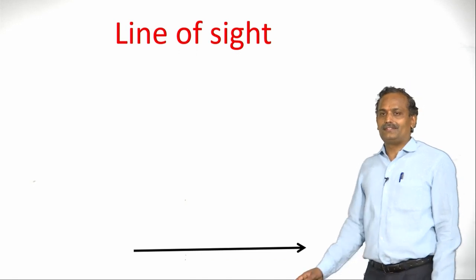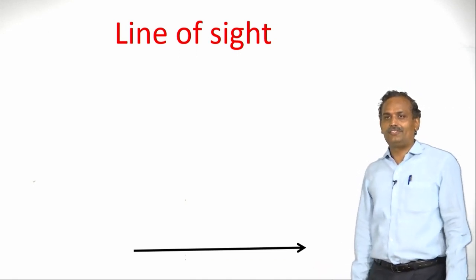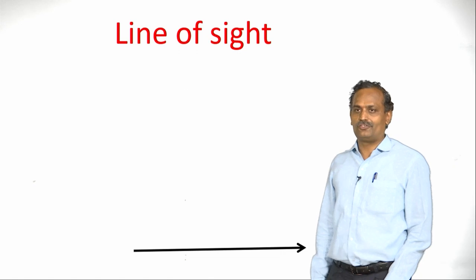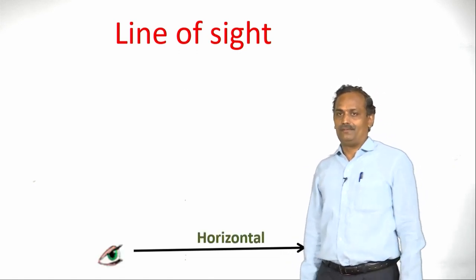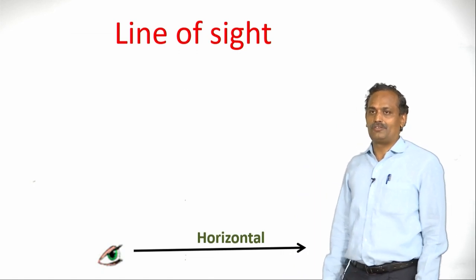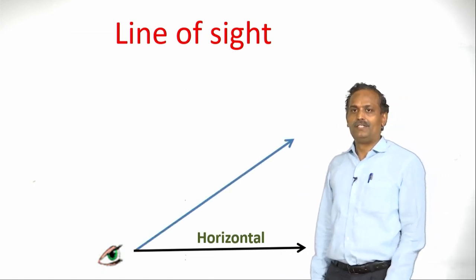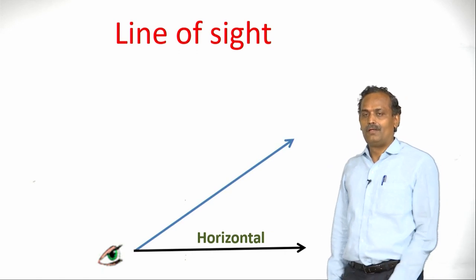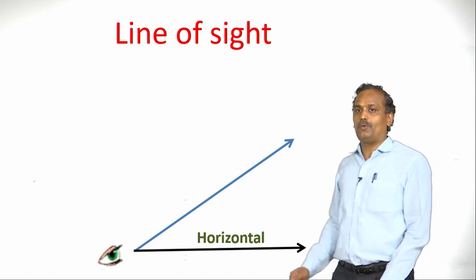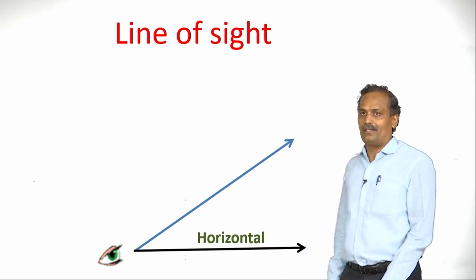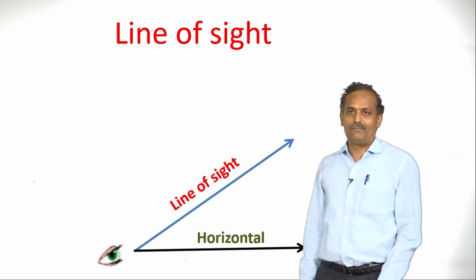So let there be a line, and this is the horizontal line. I am calling this the horizontal line. Now a person is observing an object above the horizontal line. He is observing like this. So this line, along which a person observes above the horizontal line or below the horizontal line, is nothing but a line of sight.